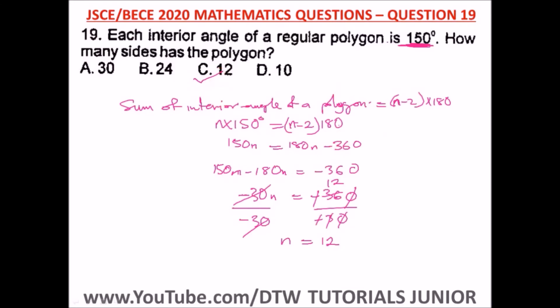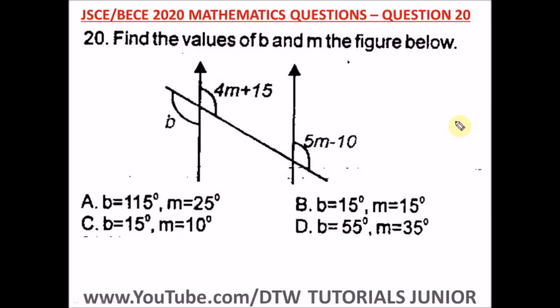So our number of sides, which is n, is equal to 12, and our right option here is option C. Question 20 of the Junior WAEC 2020 Mathematics Past Question, that's your BECE exam. It says find the values of b and m in the figure below. So we have to find the values of b and m.